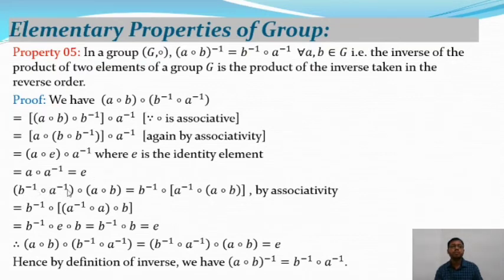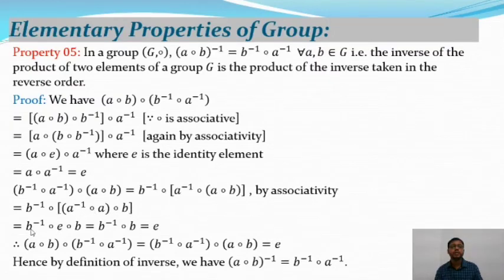And B inverse composition A inverse composition A composition B, and this is equal to B inverse composition A inverse composition A composition B, by applying the associative property of group theory. And from this we will get B inverse composition. Again we apply the associative property on the third bracket of the right side of this equation. We will get B inverse composition A inverse composition A composition B, and A inverse composition A is equal to